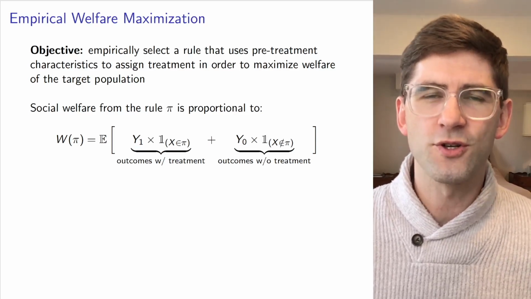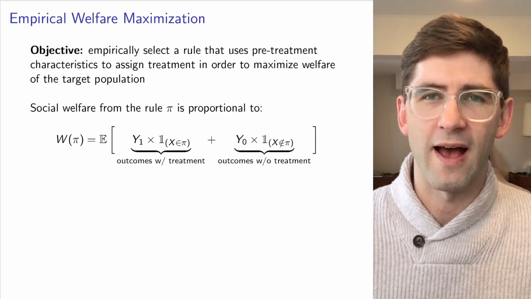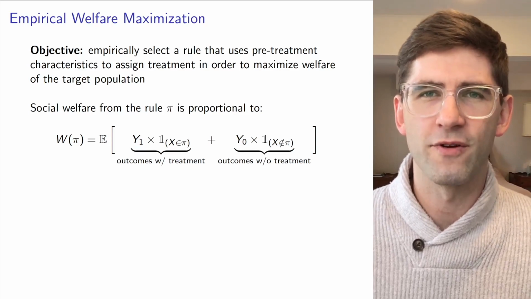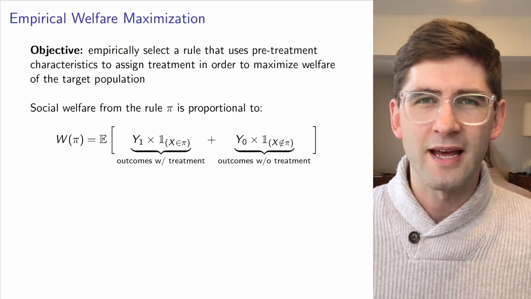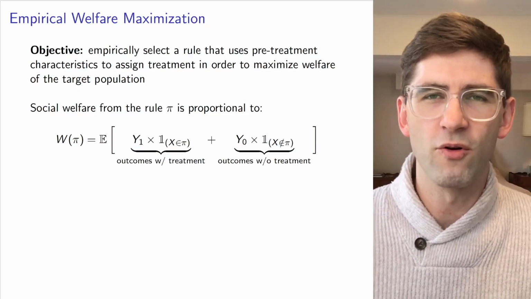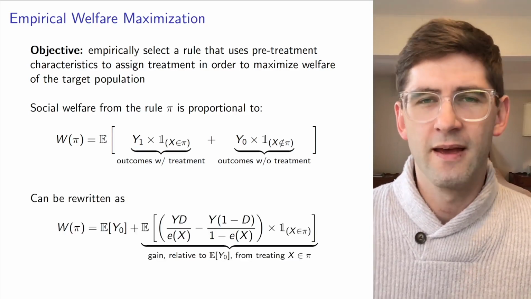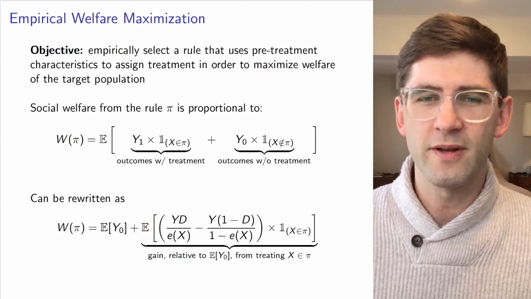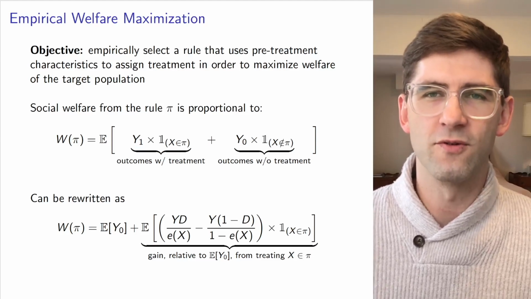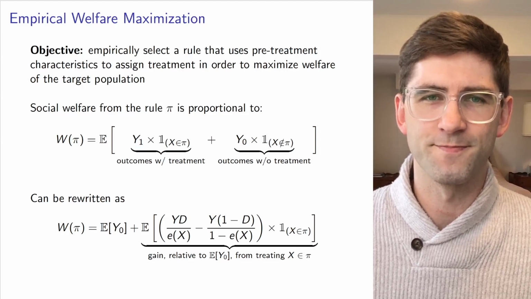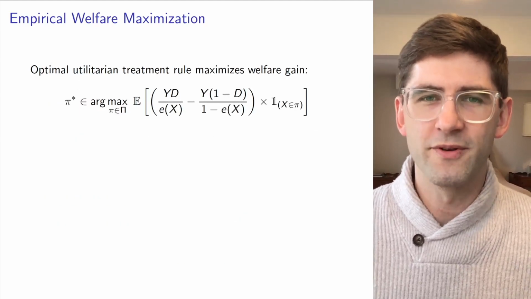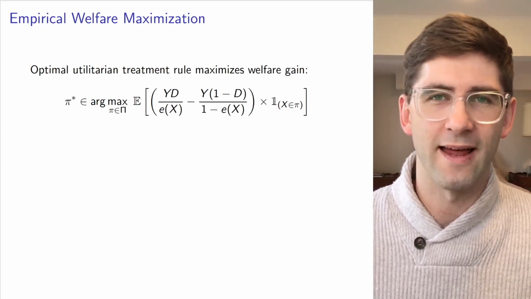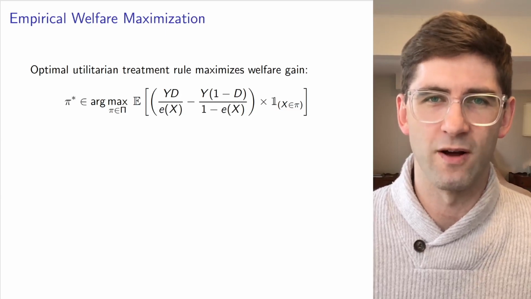So you can think of social welfare that we want to maximize here as the average of outcomes Y1 for individuals who are assigned to treatment and outcomes without treatment Y0 for individuals who are not assigned to treatment. But these are potential outcomes Y1 and Y0, and we can't observe both for every household in the data. Instead, we can rewrite this welfare model as the expected outcome with no treatment and the gain in treatment relative to that baseline from treating a subset of households. The optimal policy here from a utilitarian perspective will be to decide on the treatment rule pi that will maximize that welfare gain. It's isomorphic to maximizing welfare.